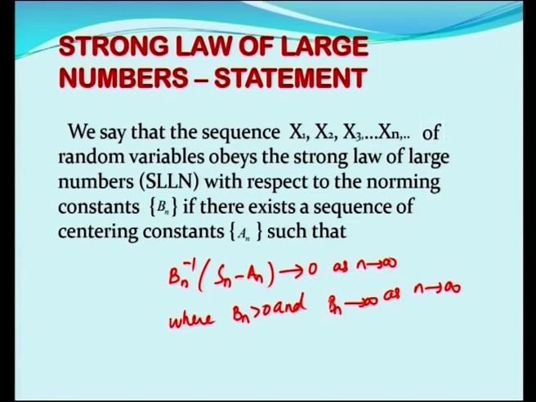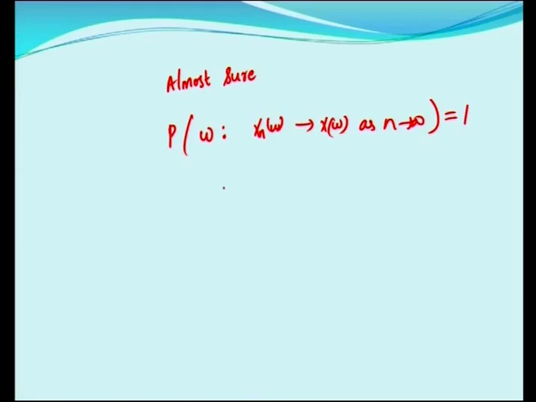We say that x1, x2 etc. up to xn are almost surely convergent if the probability of the event omega such that xn of omega tends to x of omega as n tends to infinity is a sure probability, and here we write that xn tends to x almost surely. If the probability value of an event is equal to 1, we say that event is called a sure event.